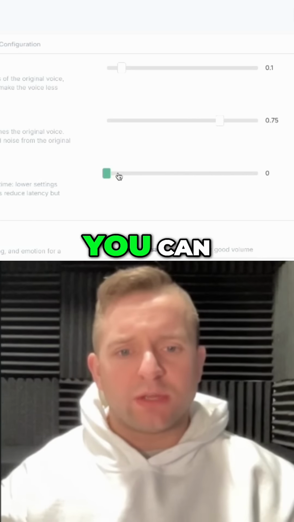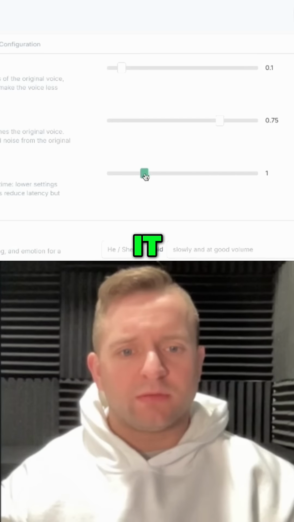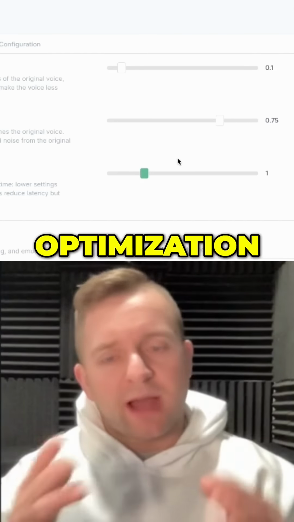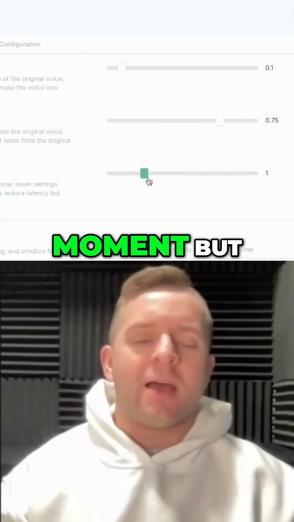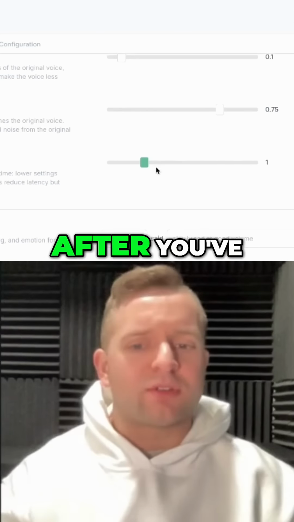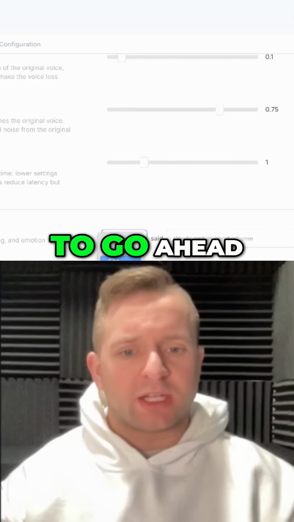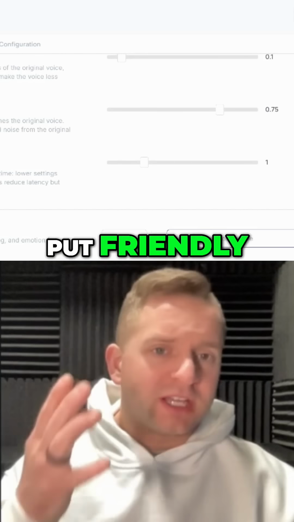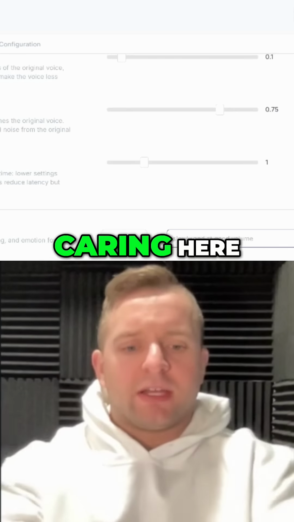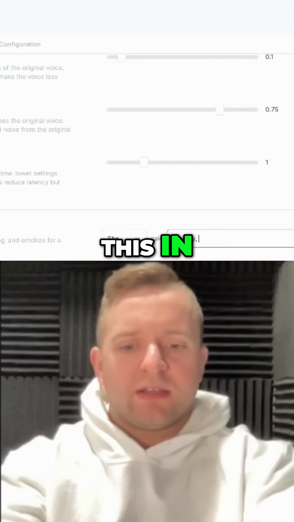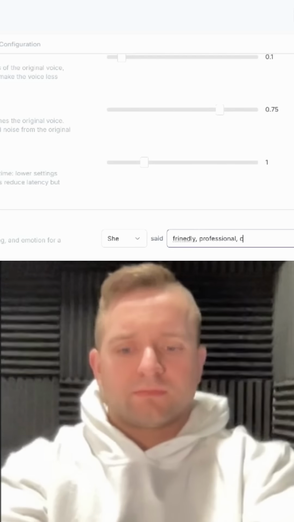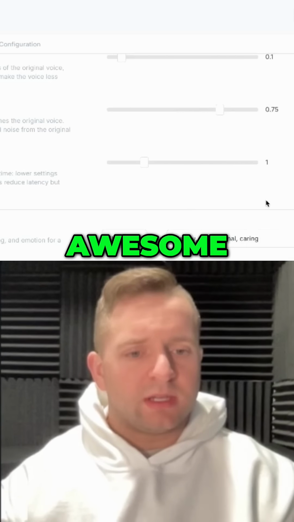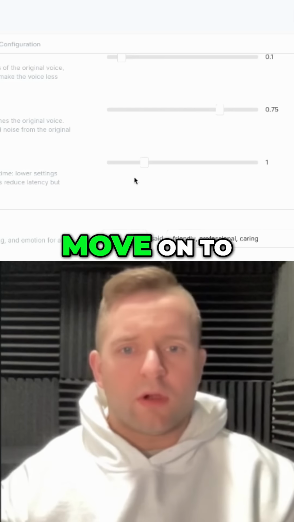And again, these are things that you can adjust, if it'll let me move it. There we go. These are things that you can adjust as you're going through the optimization phase. Optimization I'll get into in just a moment, but that's basically just dialing everything in after you've created it. Voice prompting, I'm going to go ahead and go with she, and then I'll put friendly, professionally, and caring here. So we'll go ahead and type this in. Okay, make sure everything's spelled correctly. Awesome. And then we will move on to the next one.